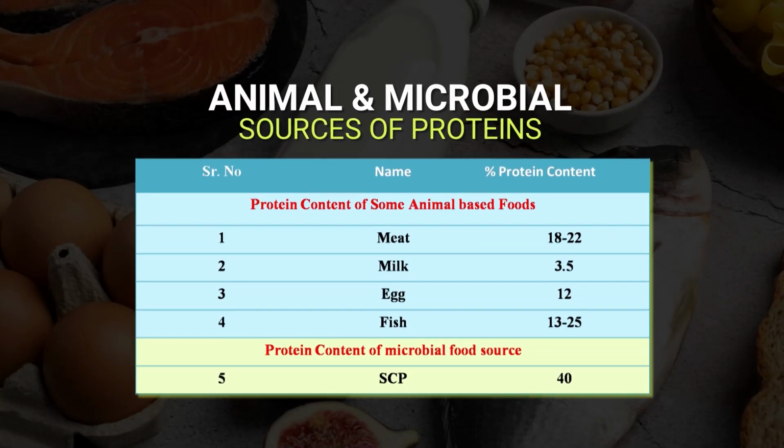In a similar way, there are animal and microbial sources of protein. We get more protein from meat, milk, eggs and fish. As compared to milk, we get more protein in meat, eggs and fish, almost more than 10%. In case of meat, we get 18 to 22% protein, which is good quality protein. Then we get protein from microbial sources, that is single cell protein, which provides more than 40% protein.